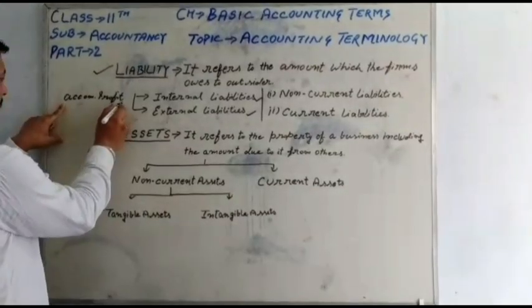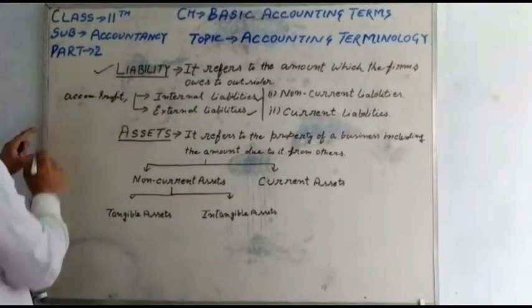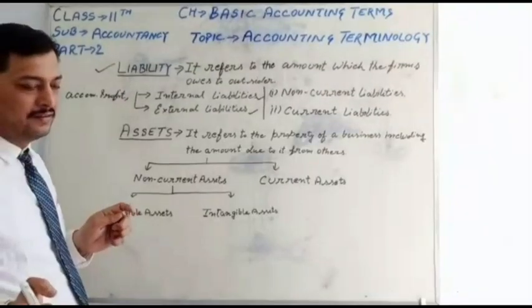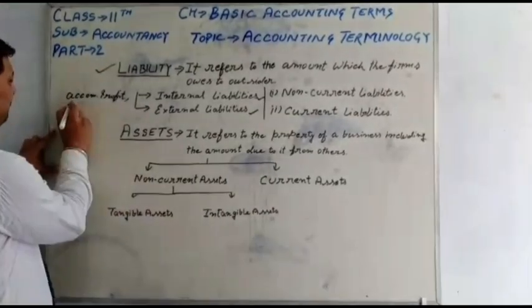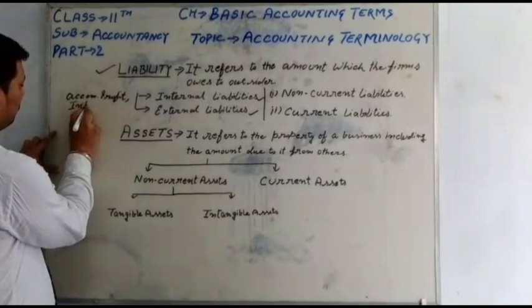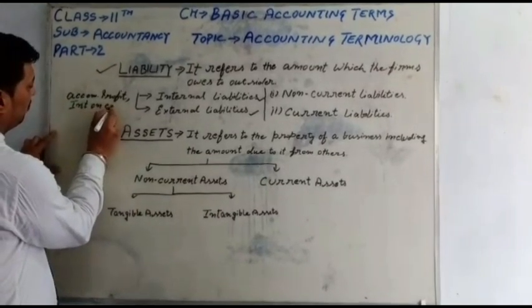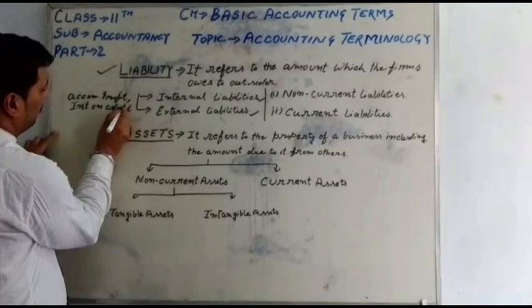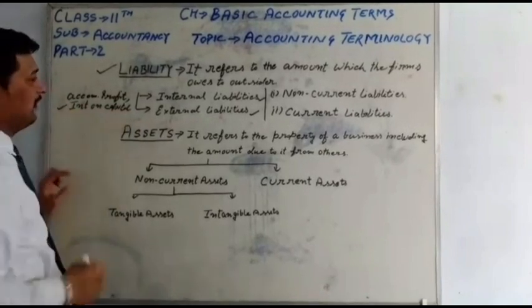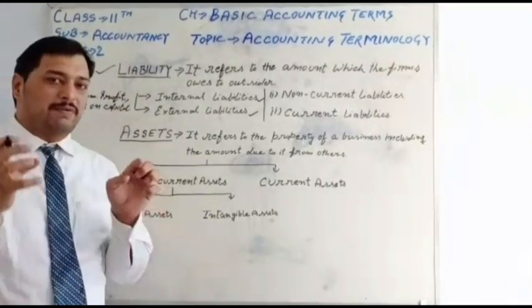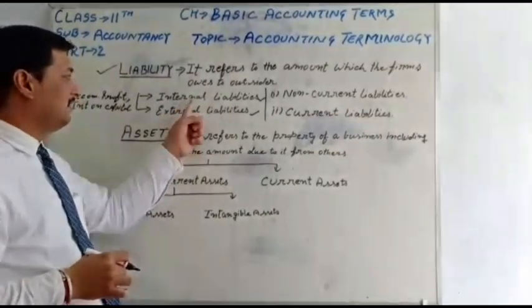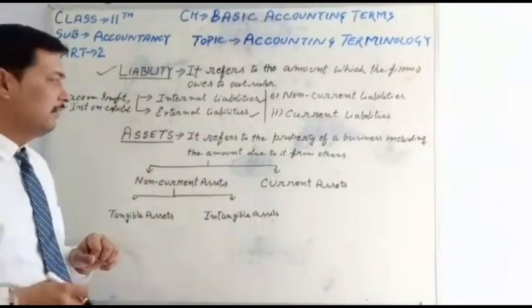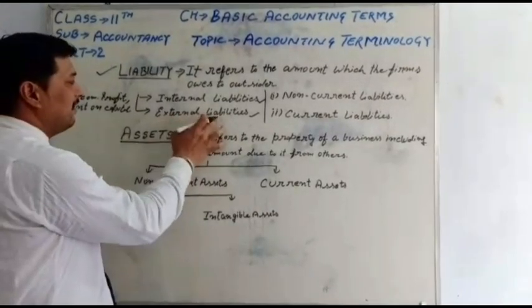So accumulated profit, or if it is a partnership firm, the partners invest capital, and they will receive interest on capital. The firm will pay interest on capital. It means the capital and the profit stay inside the firm. This is called internal liabilities. This point is clear. Next is external liabilities.